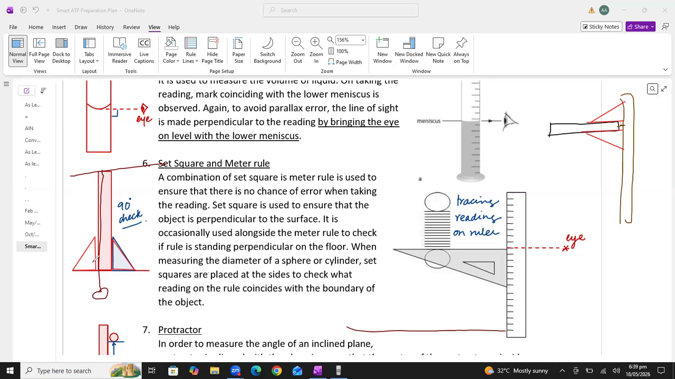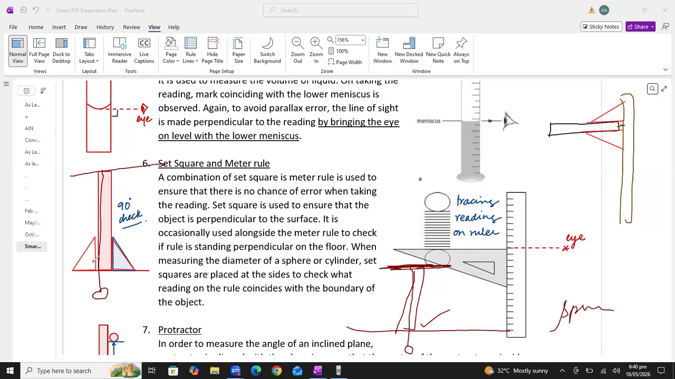But suppose that this is a bench and the student has not fixed the meter rule in the correct position. If I hang the plumb line here, you can see it's not exactly at the middle of this meter rule. So it means this meter rule is not perfectly at a 90-degree angle. We can use the plumb line, or the spirit level as well. Usually engineers use the spirit level.